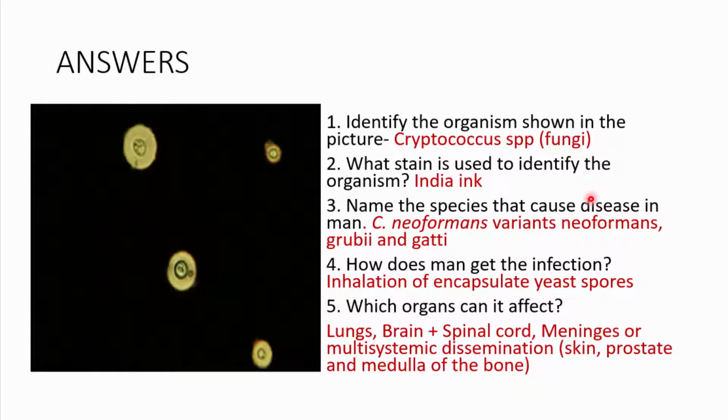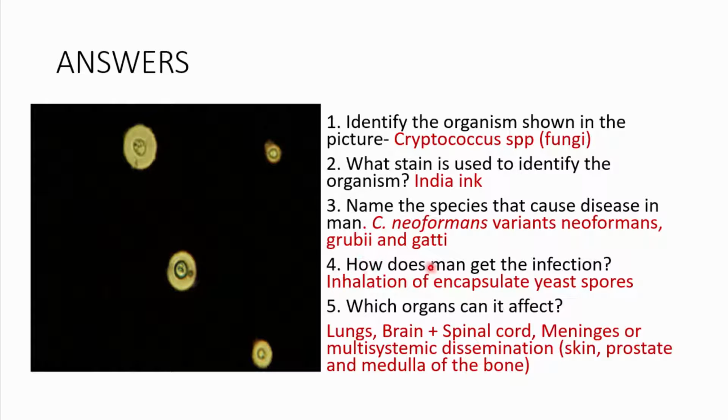So sometimes they may ask you this question alternatively, and they may ask you to talk about the variants of this condition, or the variants of this causative agent. So it could be Cryptococcus neoformans, it could be Cryptococcus neoformans variant grubii, however you pronounce it, or it could be Cryptococcus neoformans variant gattii. So those are the 3 important species that affect humans.